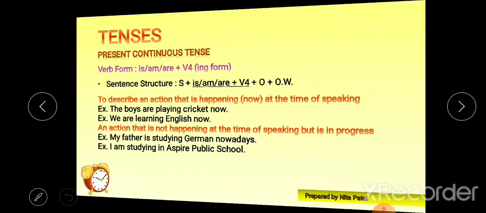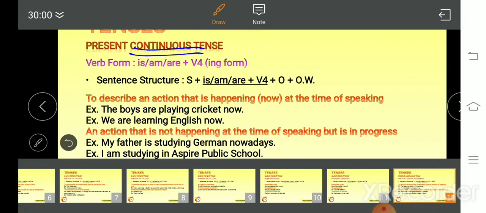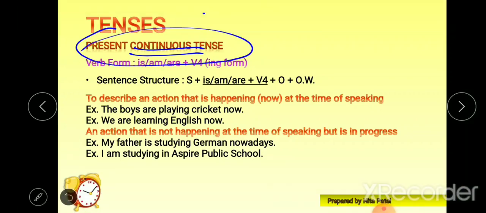It's quite simple. Okay, now let's continue with the present continuous tense. Now this word continuous shows the progressiveness of a particular thing. It shows the continuousness of a particular thing. So we are talking about a tense that is even present, that means right now.